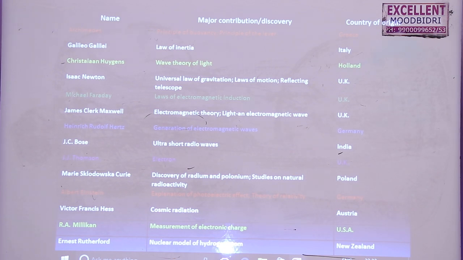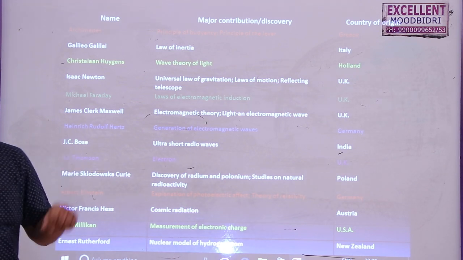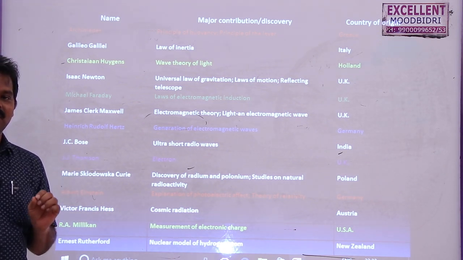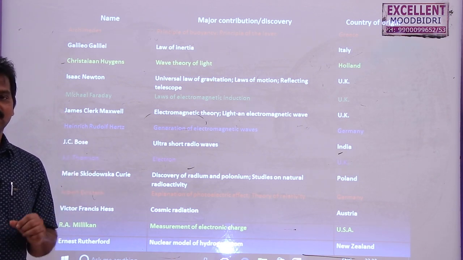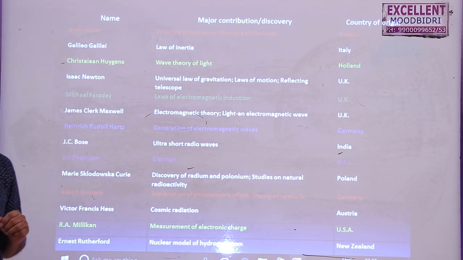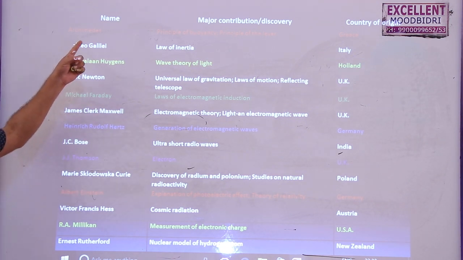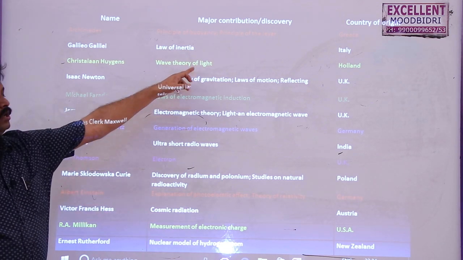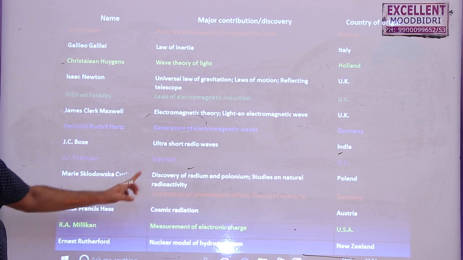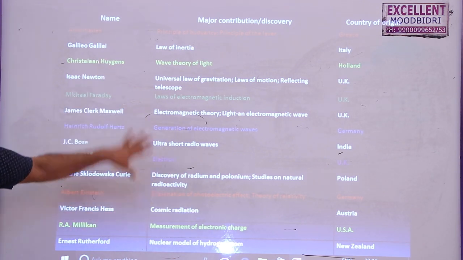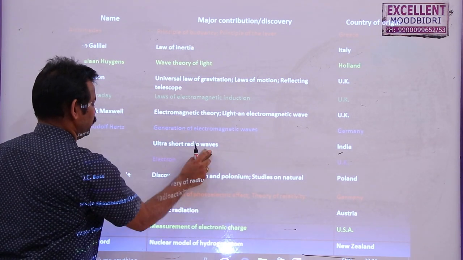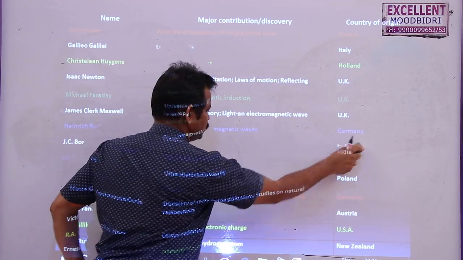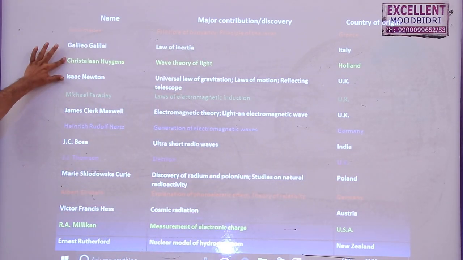Then the next topic is names of scientists and major contributions. Remember students, the weightage for this lesson is only 1 mark. In 1 mark, previously they asked questions like define science, define physics. Then the third question given was to name the scientist who discovered the wave theory of light, or who discovered the electron. Like this they will give tables and this type of questions. That's why it is better to remember this one.